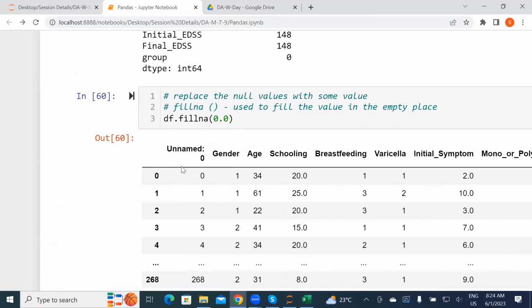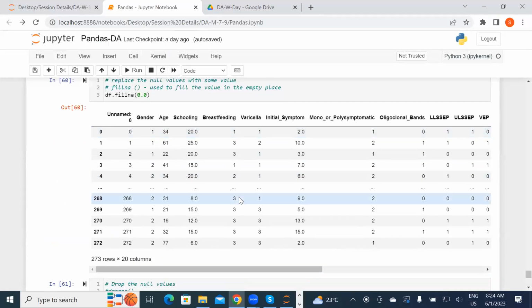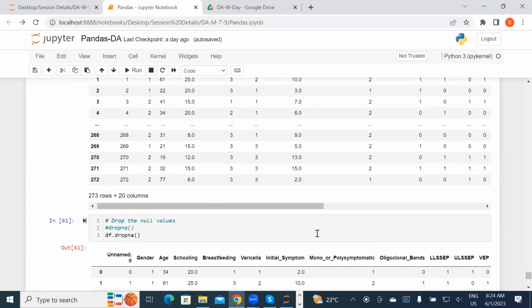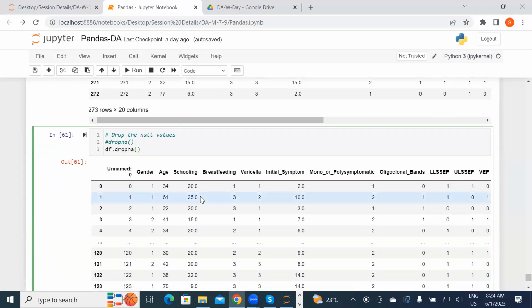Okay, Saurabh, when we fill the value, it happens at compile time, when you are filling the particular thing. And when we want to change our database, we can do it. Then, Yogendra, as of now we are doing data cleaning. Yes, we are doing data cleaning only. Now we are going with the drop.